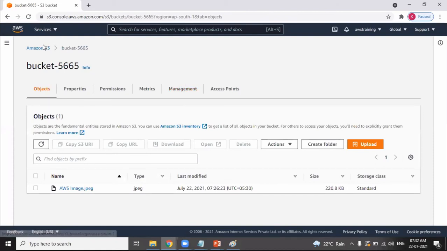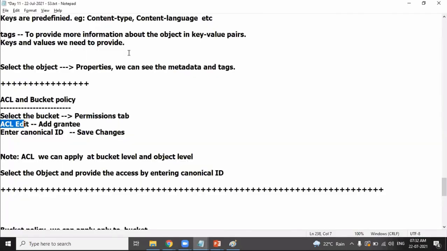I hope I'm very clear in explaining the concept of access control list. We can apply it at bucket level as well as object level. Select the object, provide the access, and enter the canonical ID. Once you enter the canonical ID and save, the other account can access your object present in the bucket. This is about access control list.